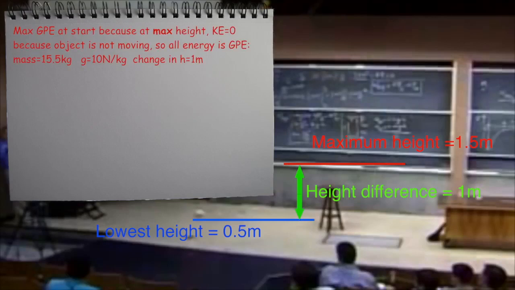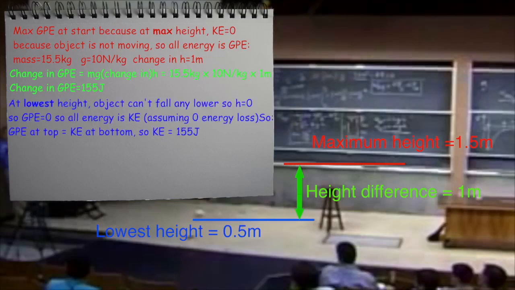The pendulum starts with maximum gravitational potential energy because it's at its maximum height at the start, and zero kinetic energy at the start because it's not moving. As the pendulum swings, it gets lower to the floor. Since its height is decreased, its gravitational potential energy will decrease. Where has the energy gone? It's turned into a different form of energy, in this case, kinetic energy.